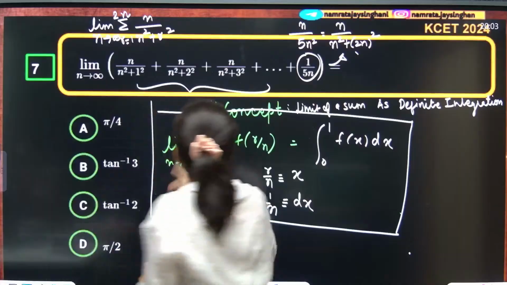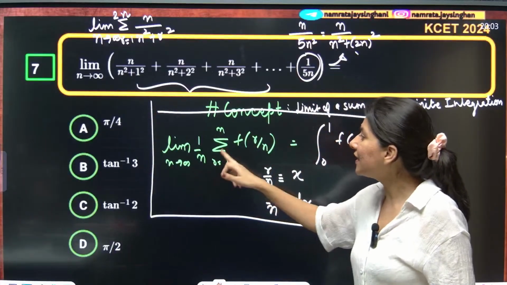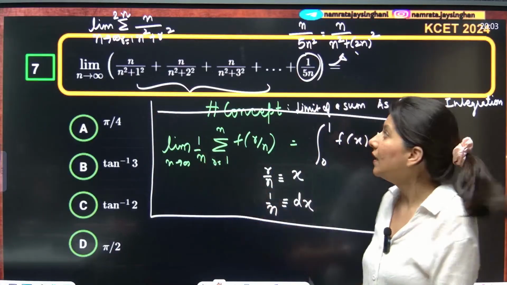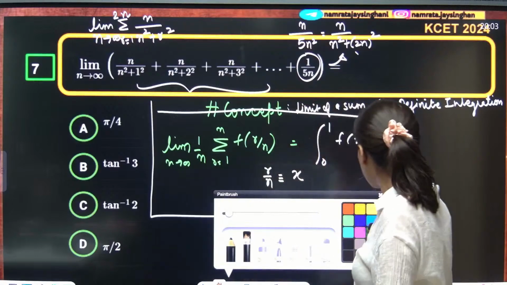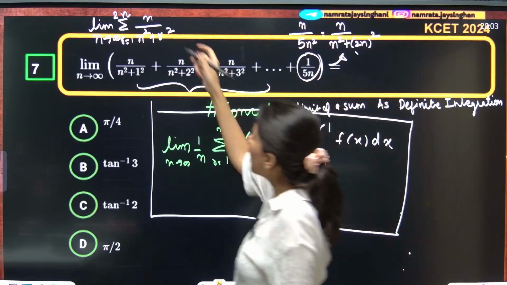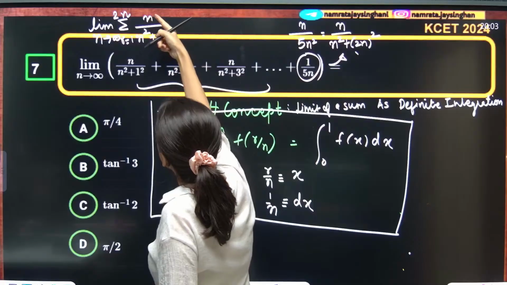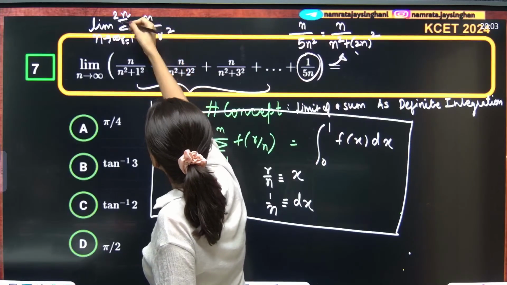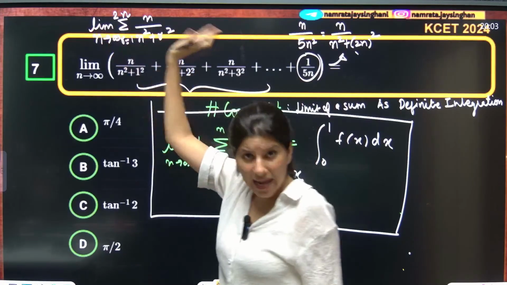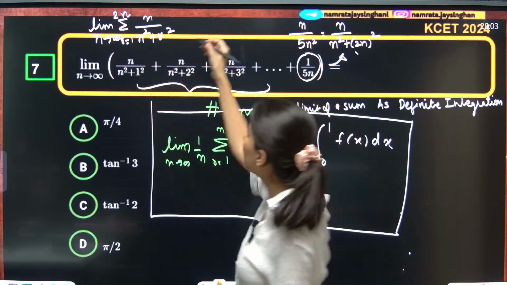Now, the limit n tends to infinity is right there. I need 1 by n, so the next step is to take 1 by n out. I am taking n common from the numerator and n square from the denominator.